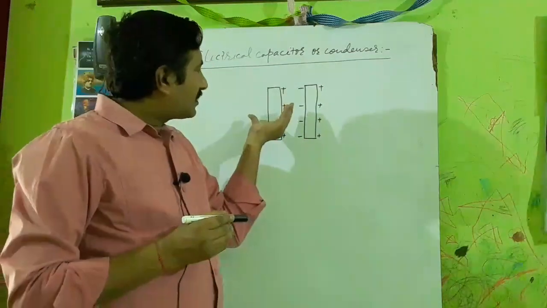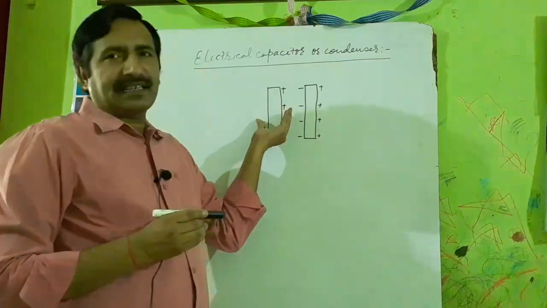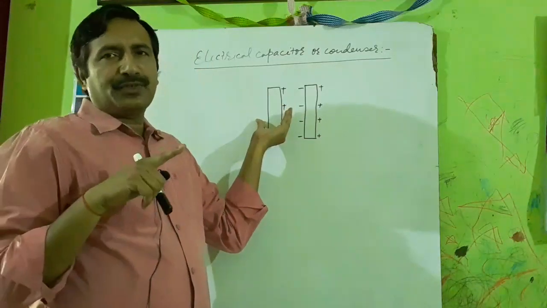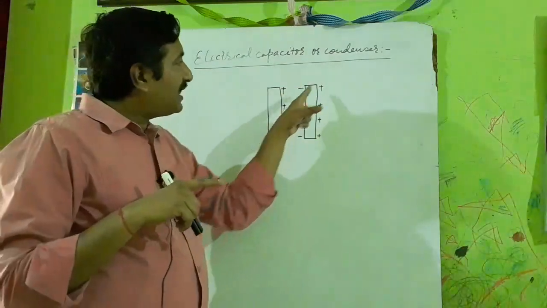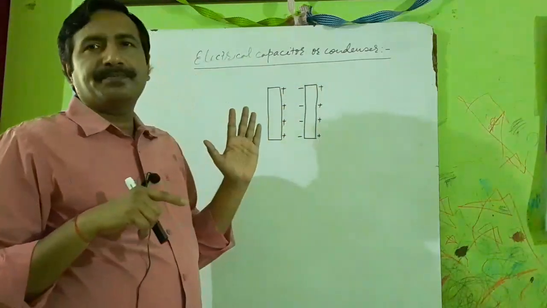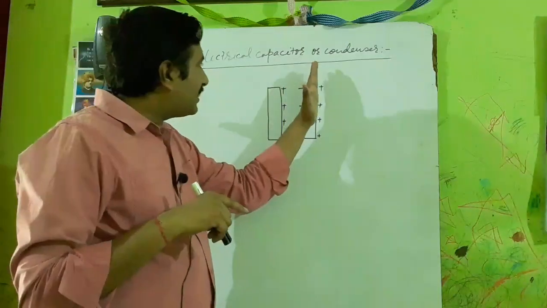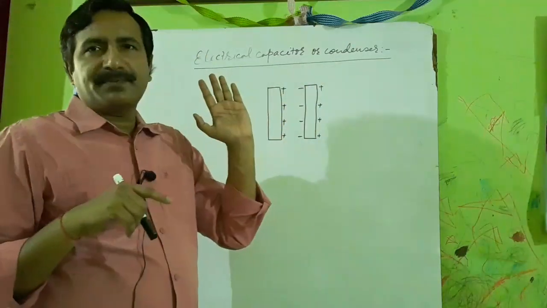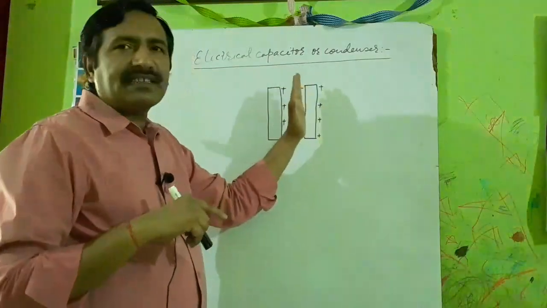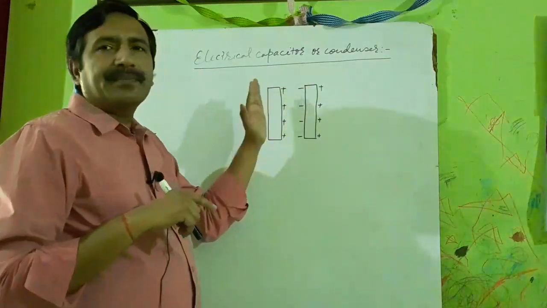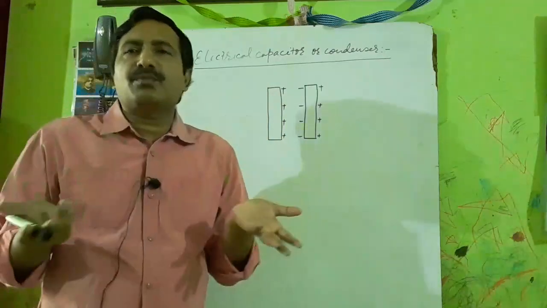So the potential of this conductor will be reduced due to this negative charge, but will also be increased due to this positive charge. So if we remove this positive charge, then what will happen? Then there will be only negative charge on this conductor, which will reduce its potential, and we can store more charge.